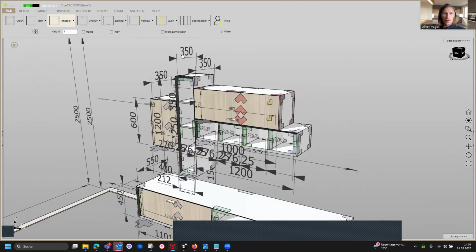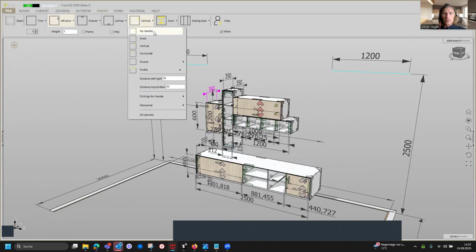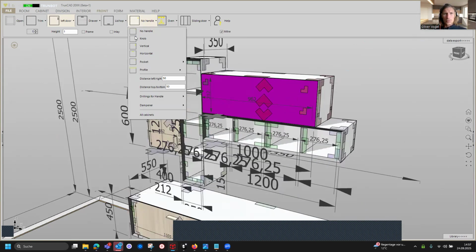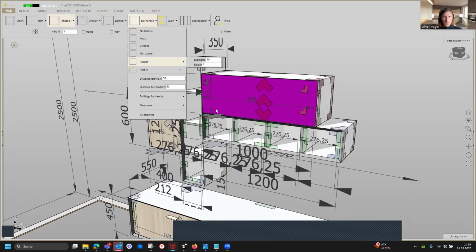Therefore, we click here on the drop-down menu for the handles, and here we can say no handle, or, yeah, you see it's changed, or a knob, or a pocket. Yeah, whatever you would like to have. So, and if we decide on no handles, then the change is only on this activated cabinet.